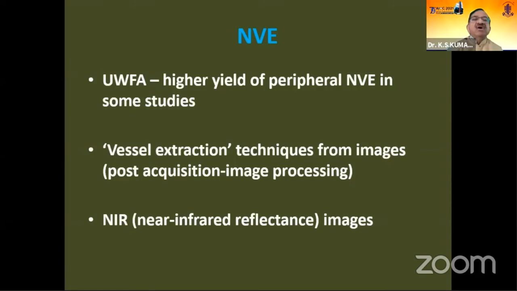So NVE on the ultra wide field angiogram may yield a higher presence of NVE. There are some newer techniques called vessel extraction techniques from images. Post-acquisition image processing can detect new vessels as well. This is just for the purposes of discussion. And as we alluded to already, near infrared reflectance images may also yield a higher yield of NVE.